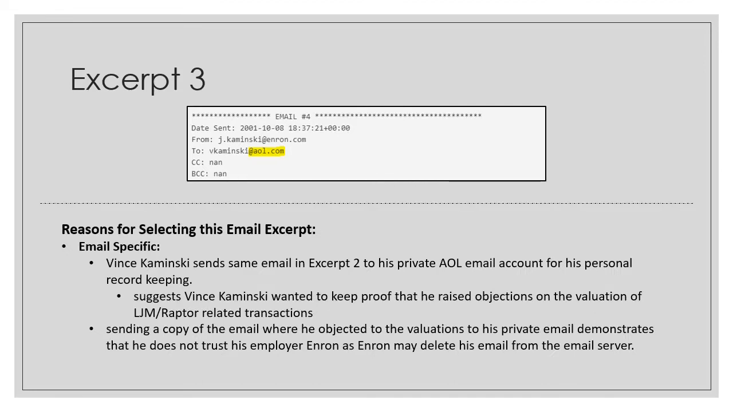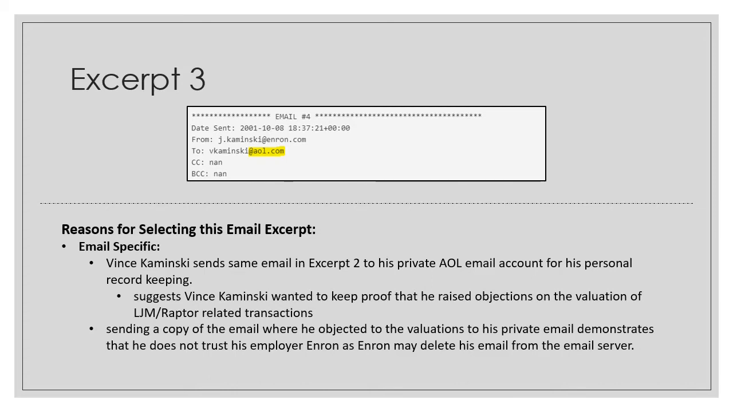This particular email is short, but carries a lot of value. Excerpt 3 is linked to Excerpt 2 as Vince Kaminsky sent the same email sent in Excerpt 2 to his private AOL email account for his record keeping, as we can see here. This suggests that Vince Kaminsky wanted to keep proof for himself, showing that he was not on board with the questionable valuation of LJM Raptor-related transactions.